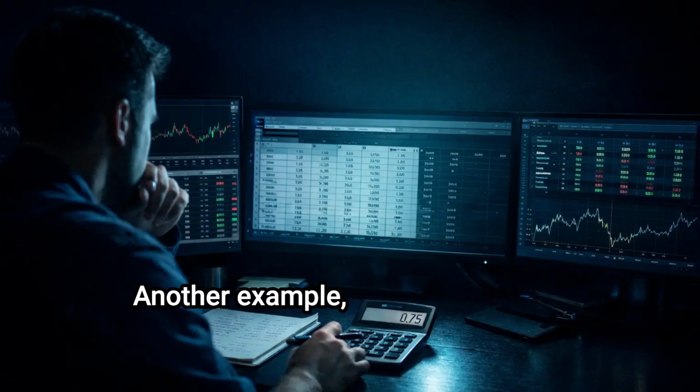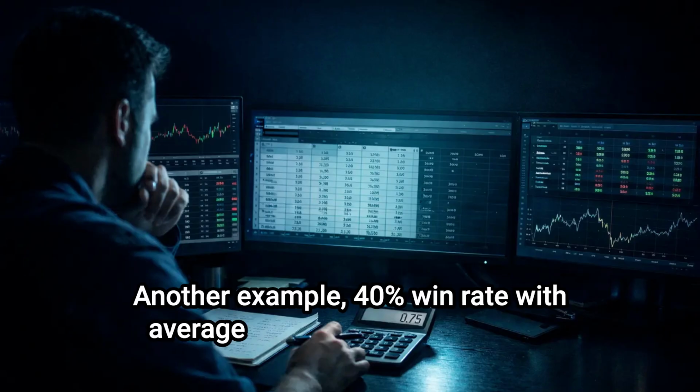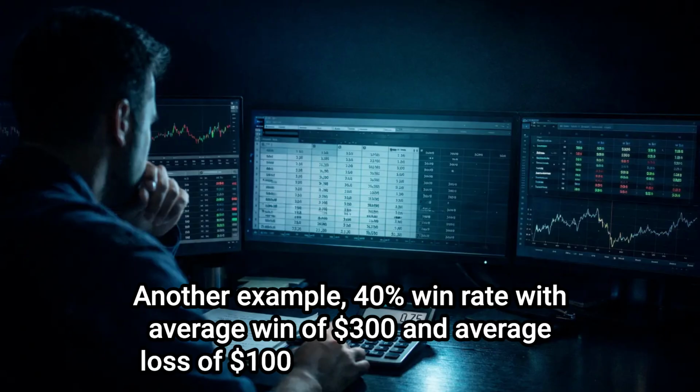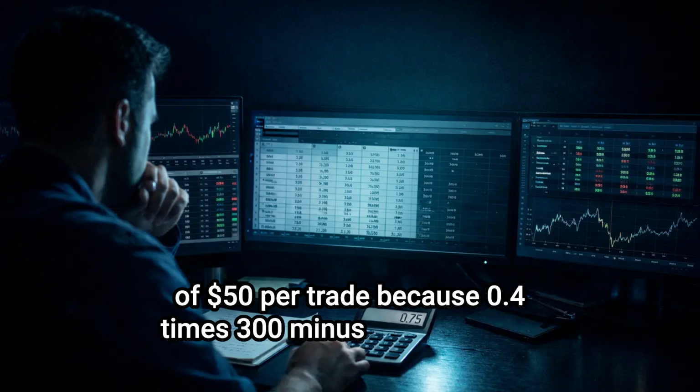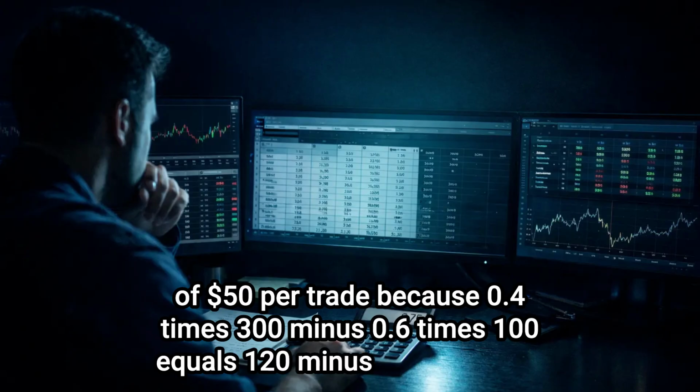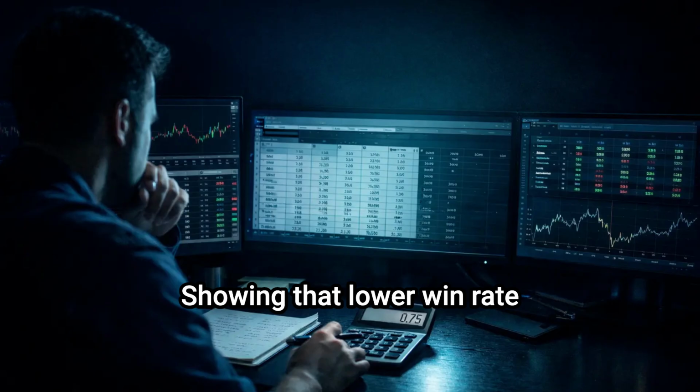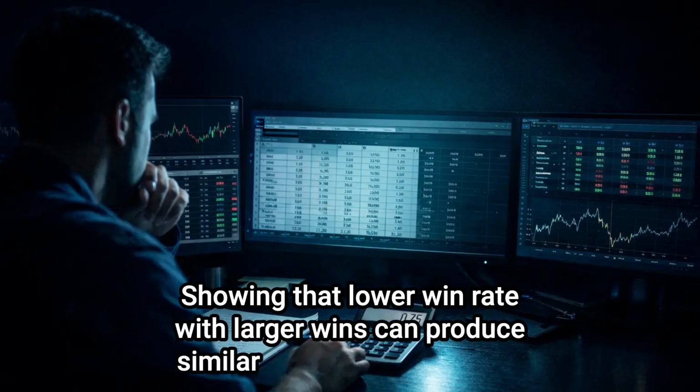Another example: 40% win rate with average win of $300 and average loss of $100 gives you expectancy of $60 per trade, because 0.4 times 300 minus 0.6 times 100 equals 120 minus 60 equals 60, showing that lower win rate with larger wins can produce similar or better expectancy.